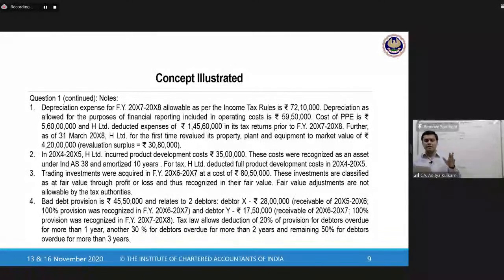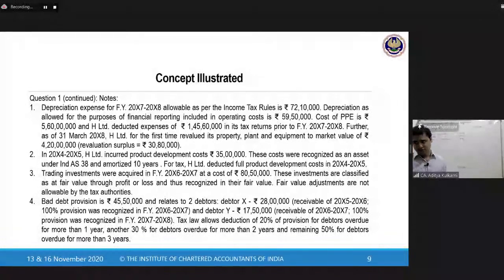So the deduction that is permitted for RDD is 20% if overdue for 1 year, another 30% if overdue for more than 2 years, and for more than 3 years, the remaining 50%. So it has to be overdue for more than 3 years to qualify for a 100% deduction of RDD for tax purposes. All right. So how do we do this in your tax records?